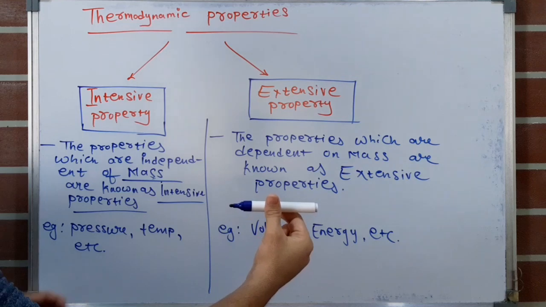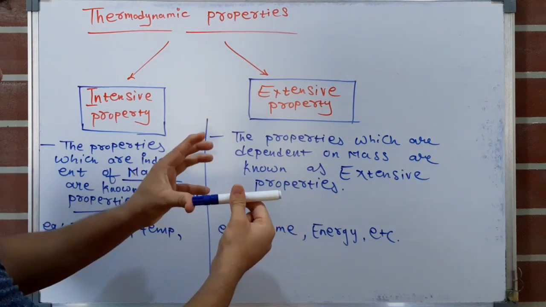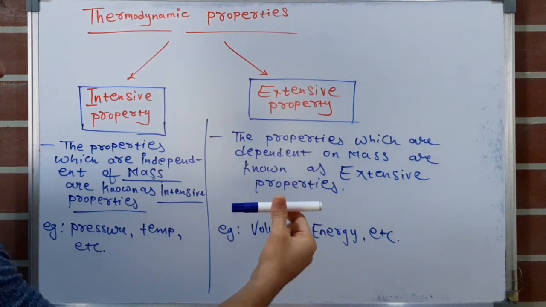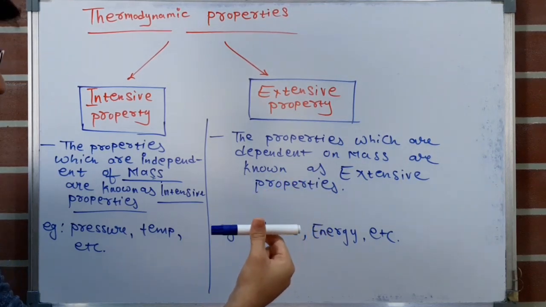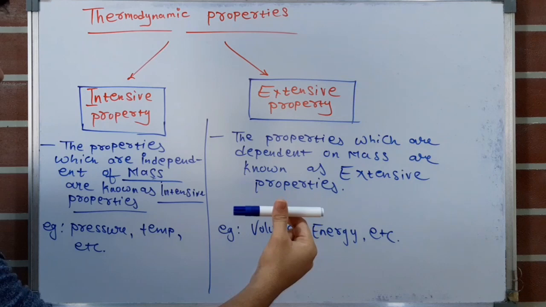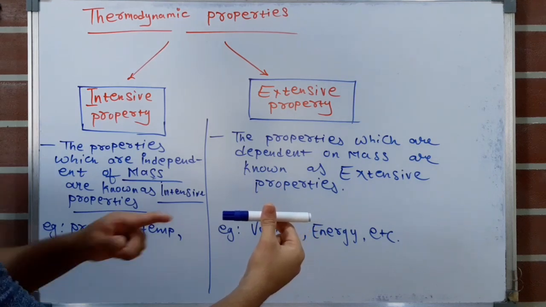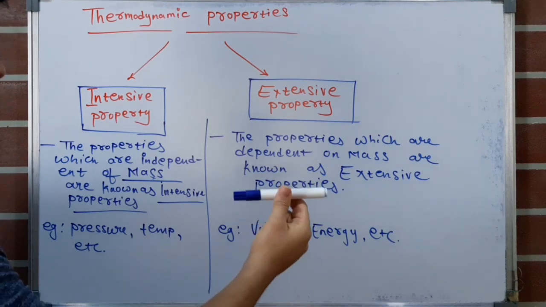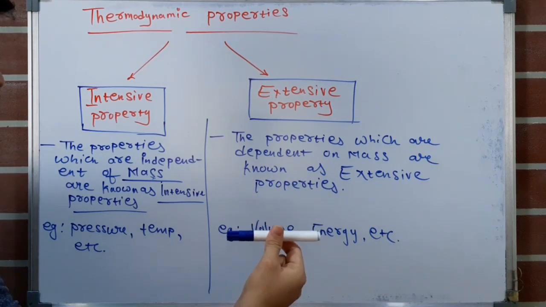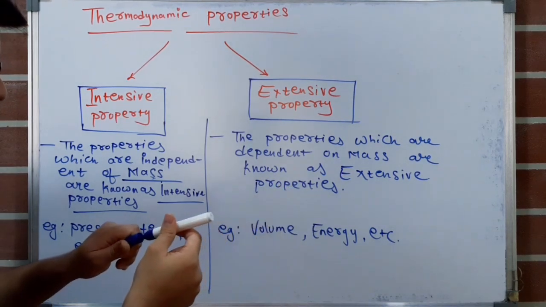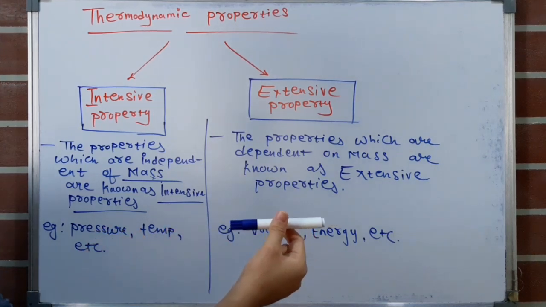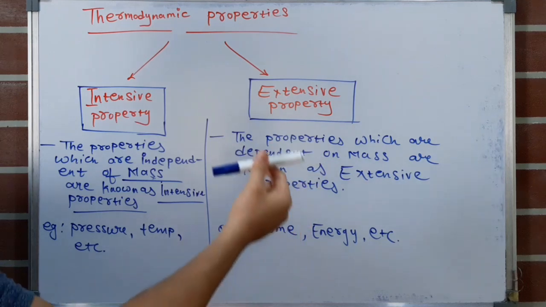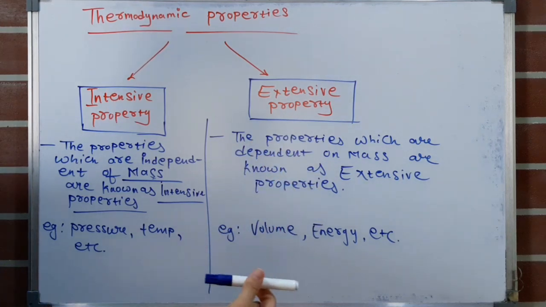Now when I close the cap of this pen, the mass increases by 0.5 gram, so the total mass of this pen will be 25.5 grams. Mass has increased, but the pressure is not increasing, because pressure is independent of mass. When I close this cap, the pressure on this pen does not change. It is the same as the room pressure.